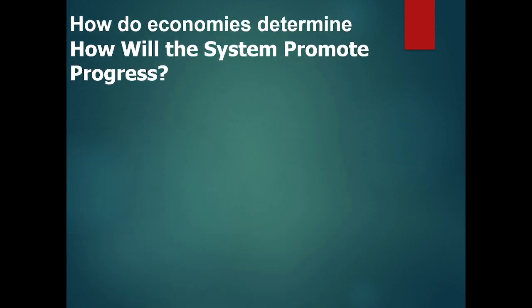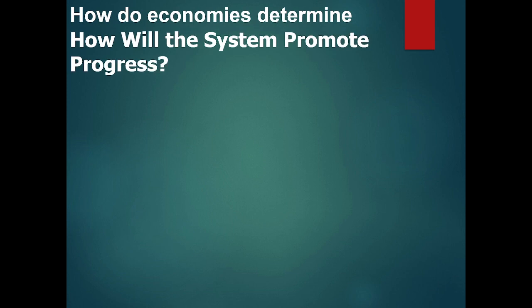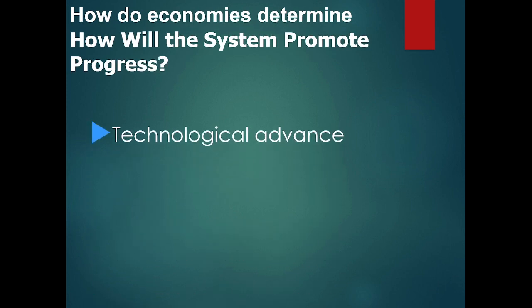All right, and then I believe the last question, how do economies determine how the system will promote progress? All right, it will promote progress through technological advances. Now there's creative destruction, right? Creative destruction means we are destroying things that are good to build newer things. What does that mean? Well, let's tear down the VCR factory, the factory where they make VCRs, which is running fine. There's nothing wrong with it. People aren't buying those goods. Let's destroy it and put up something else.